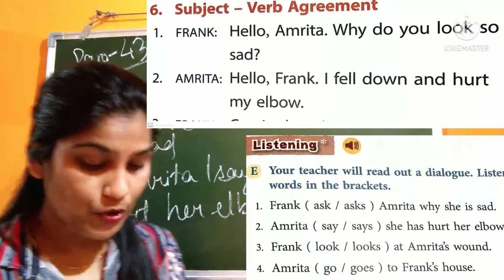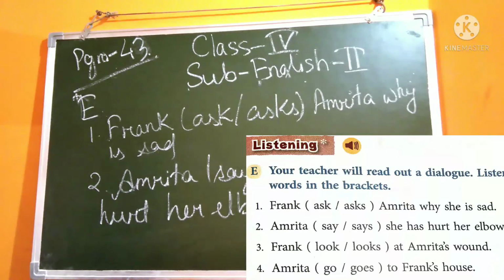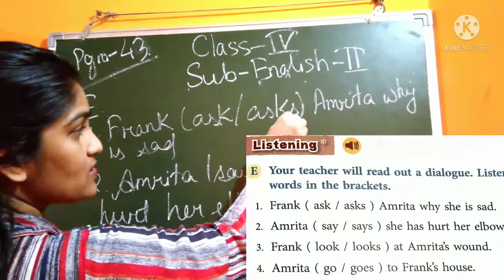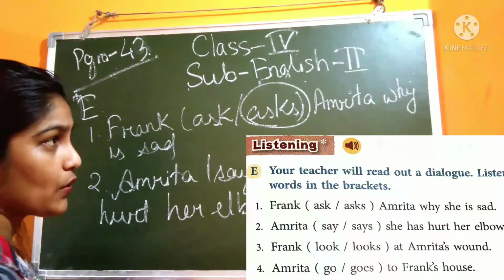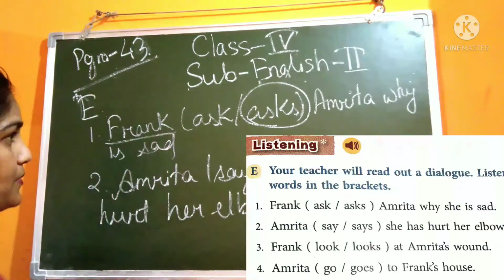So here we come to know that Frank asks Amrita why she is sad. So who is asking? Frank. Okay. Why do you look so sad? So Frank asks, it will be asks, as we have to write, because there is only one person.